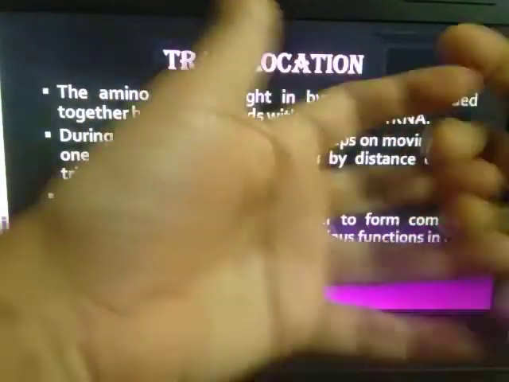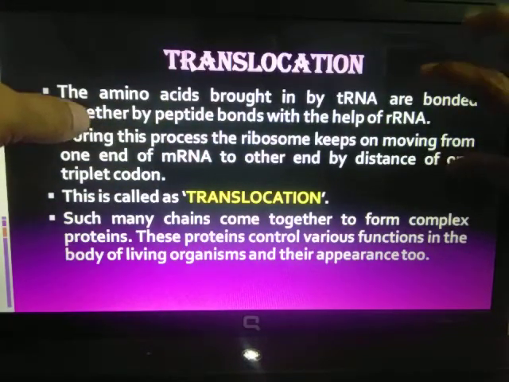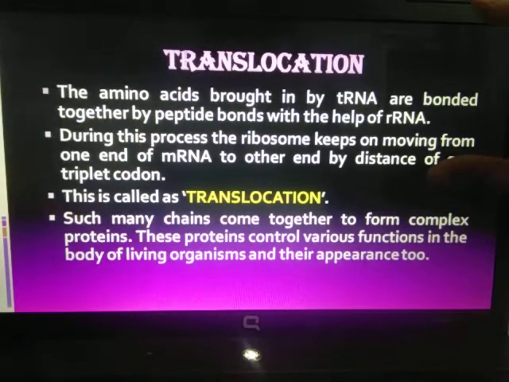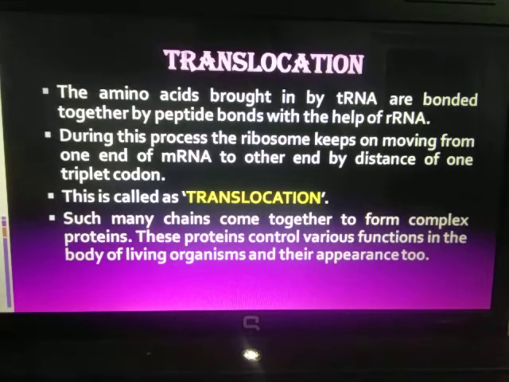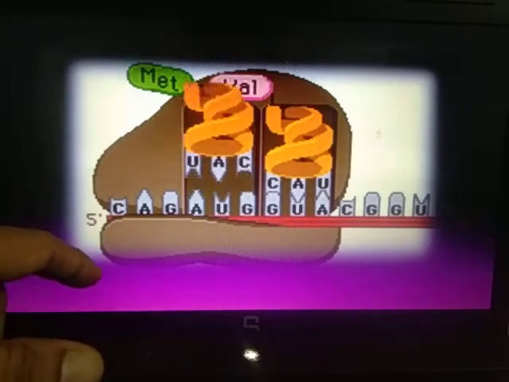If you remember, I placed a picture on the first slide. On this side was a complex protein; here was the DNA, here the mRNA, and here the protein picture. In that I showed it was a complex protein. These proteins now control various functions in the body of living organisms, and of course the appearance of the organism also.